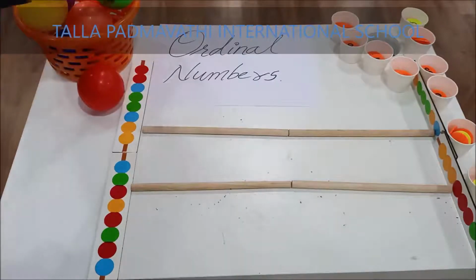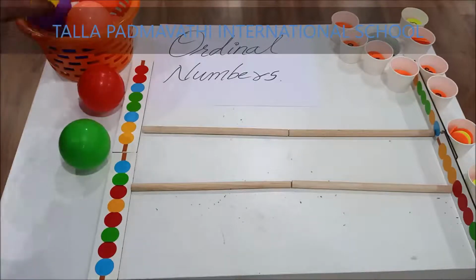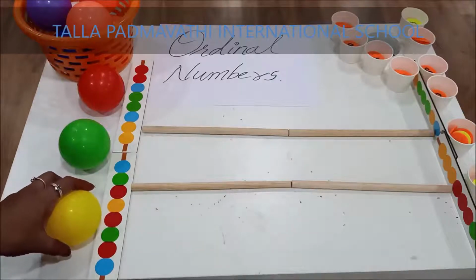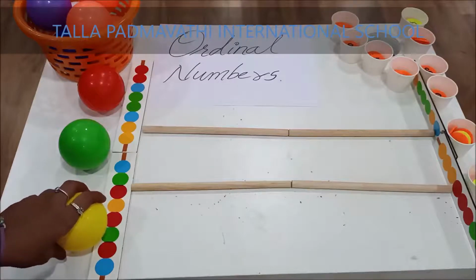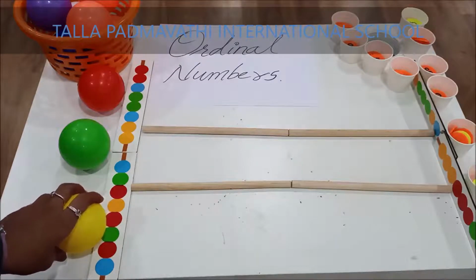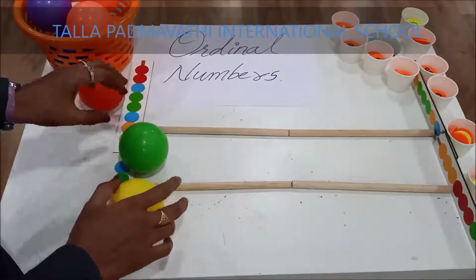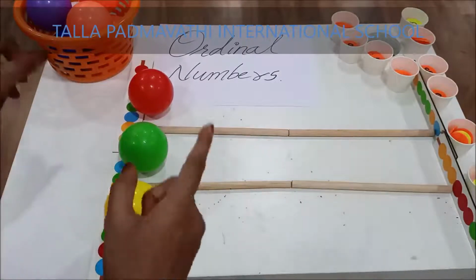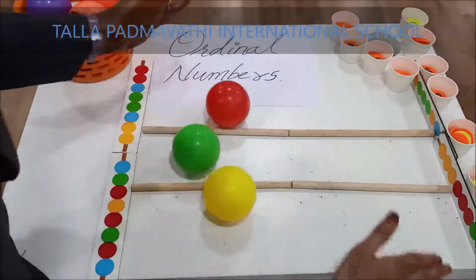Here I have a red ball, then a green ball and a yellow ball. So children, pick one of the balls whom you are going to support and let's see whether they are going to come first or not. And the remaining will be coming second and third. Observe carefully and tell me the position of the balls. So we shall start the race now. Shall we? 1, 2, 3, go!